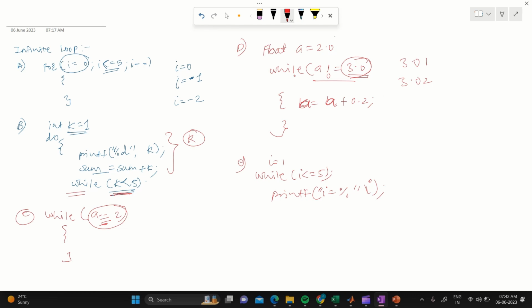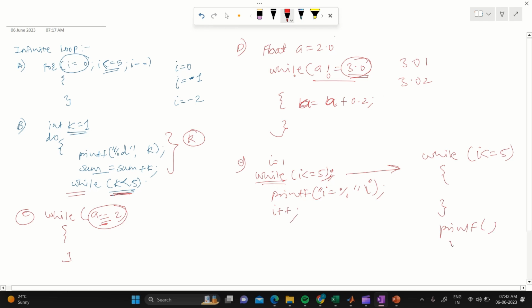Why? Because see, if you are checking here, this is the semicolon we have put after the while loop. So the expansion of this code will be like while I less than or equals to 5, and then printf will come here. For example, I am doing an increment operation also here, so printf and then I plus plus.